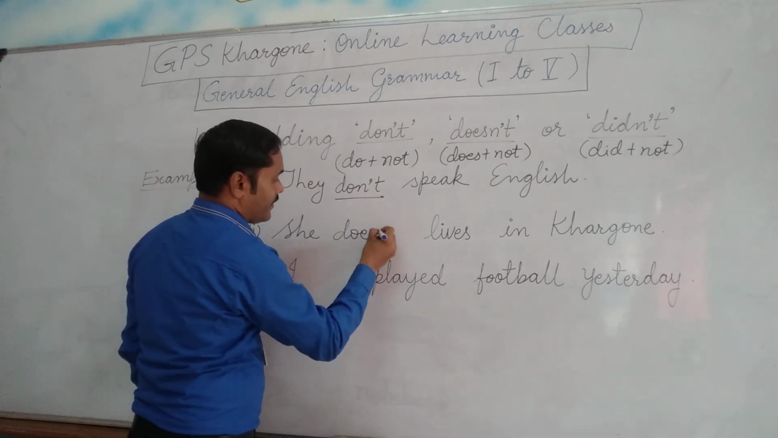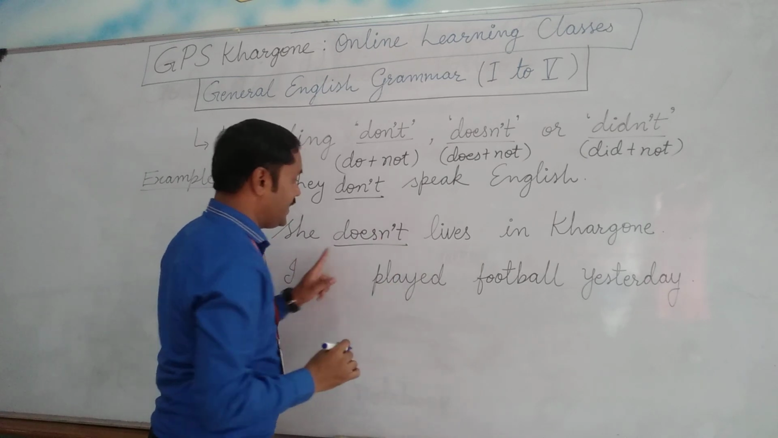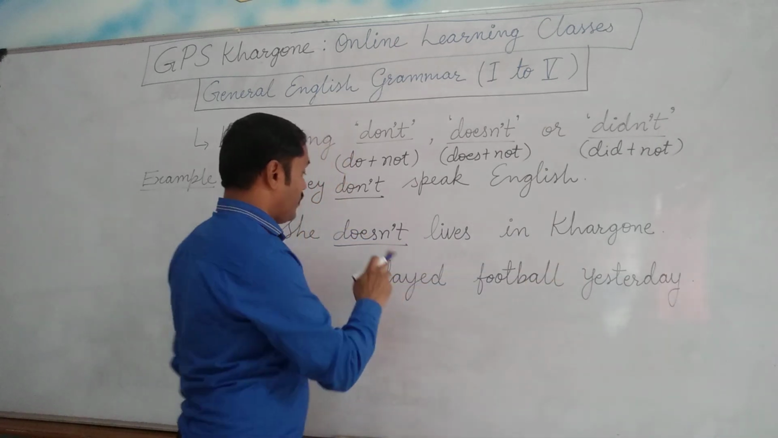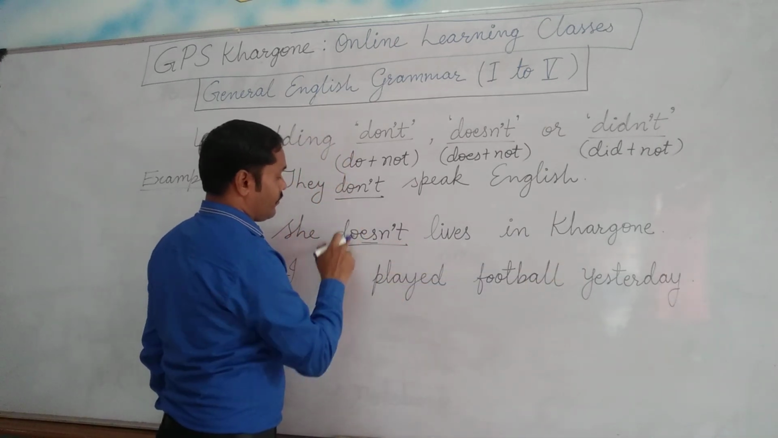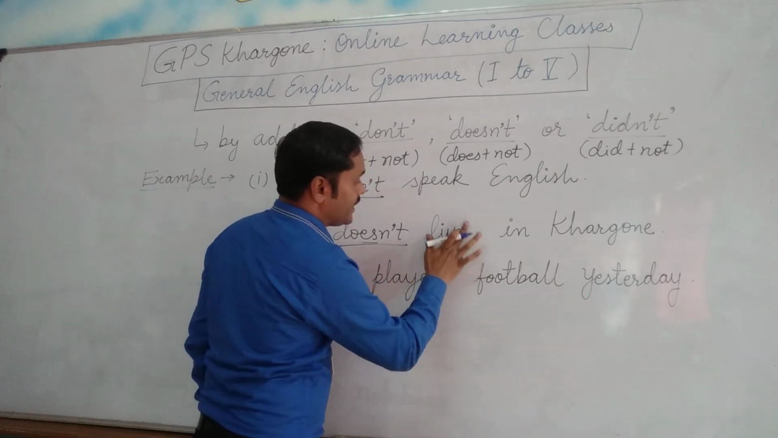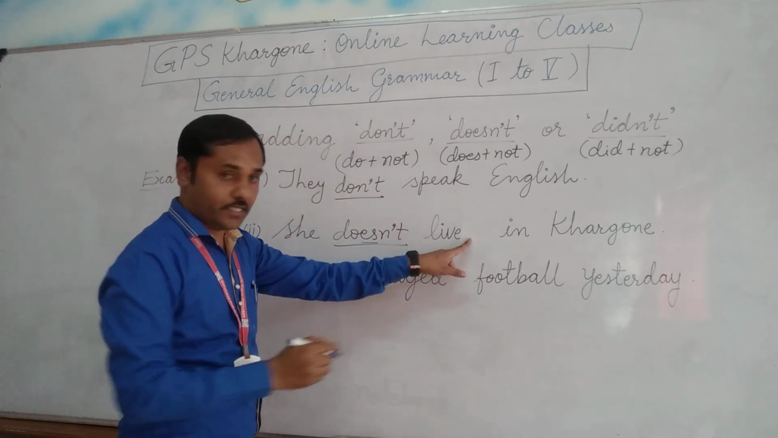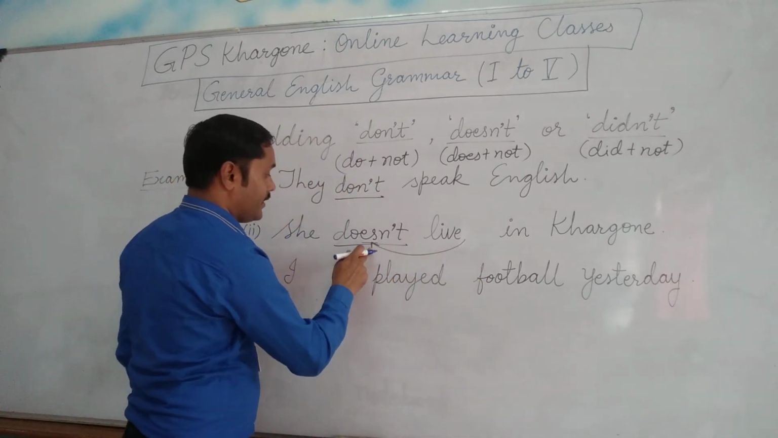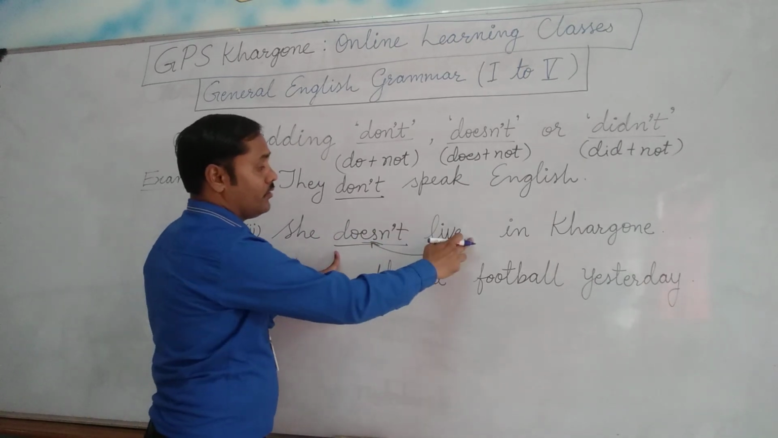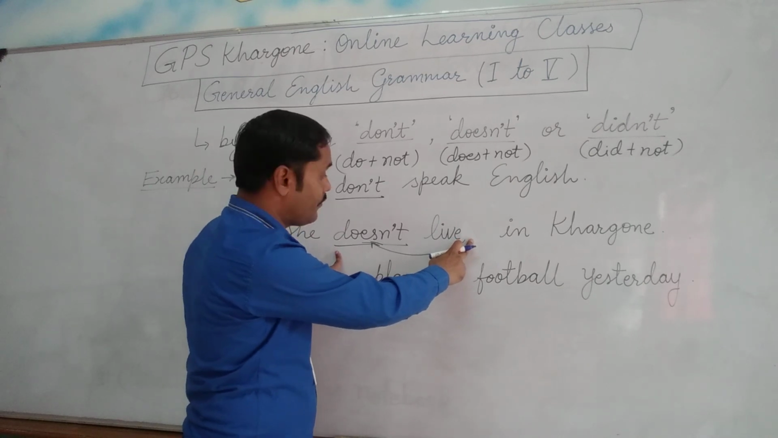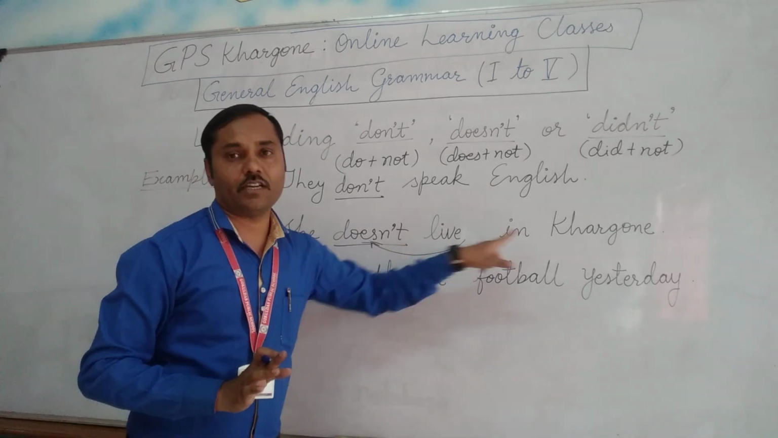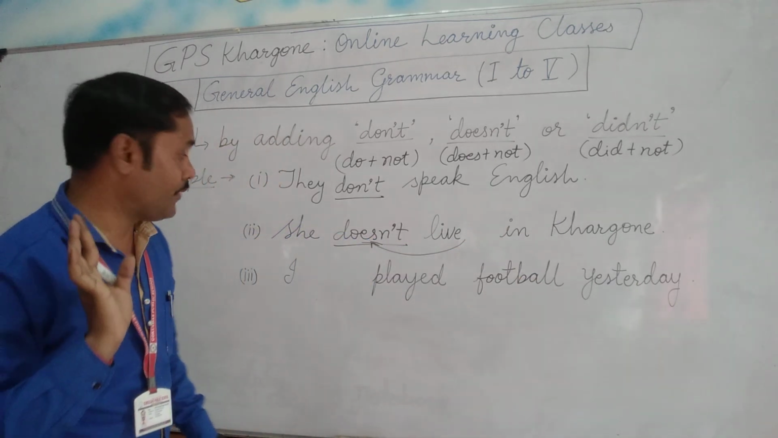She doesn't lives in Khargon. Again, there is one more rule, that whenever we use es along with do, it makes does. So there is no need to add this s now. We remove this s, and it is shifted here, doesn't. So if we are using doesn't, then there is no need to add s or es to the main verb. So it goes like this: She doesn't live in Khargon. There are two changes we need to make here.